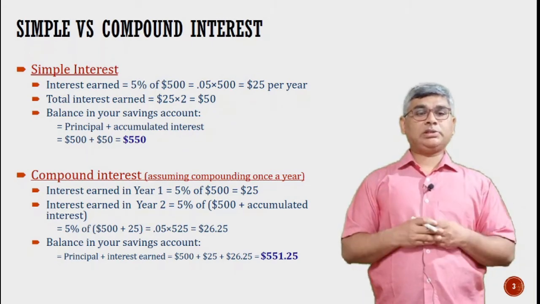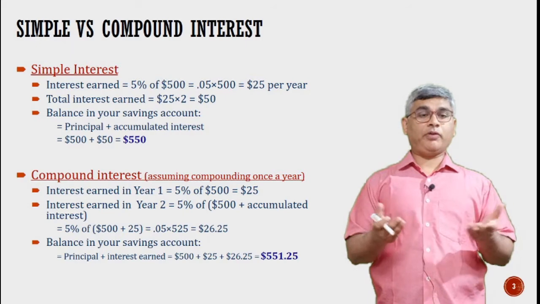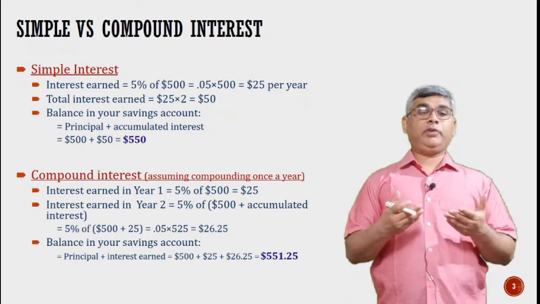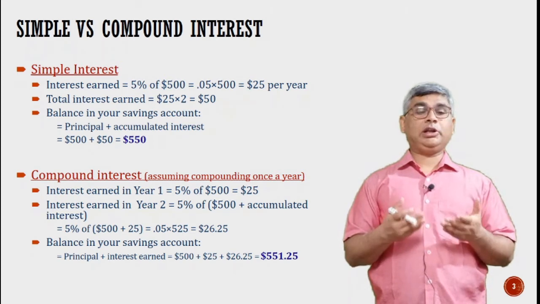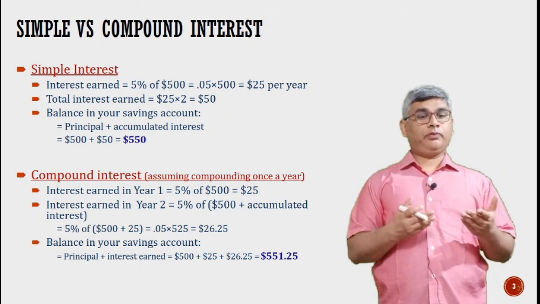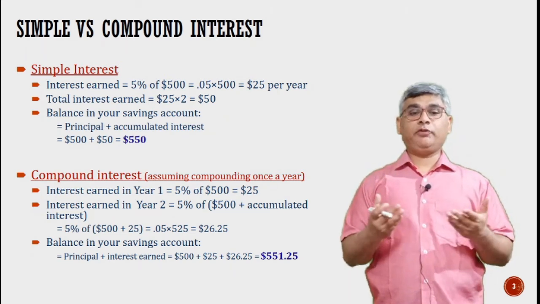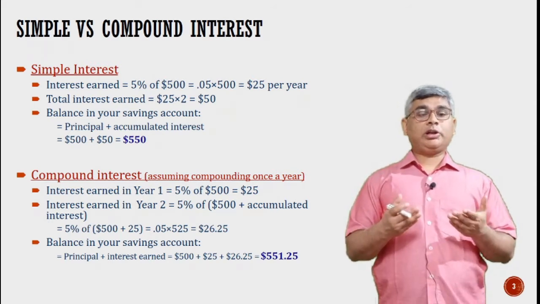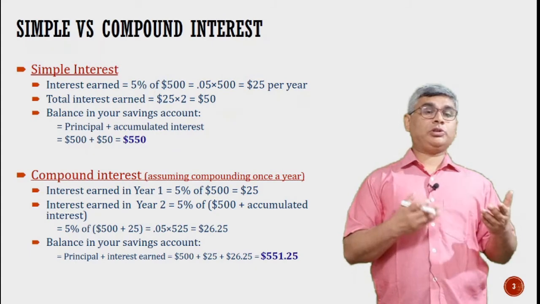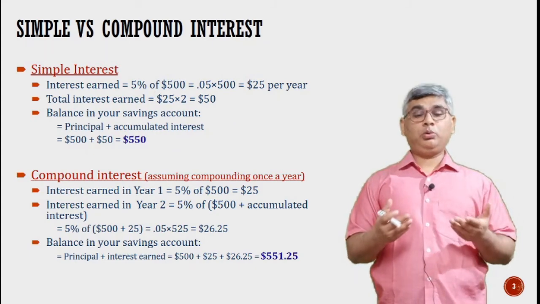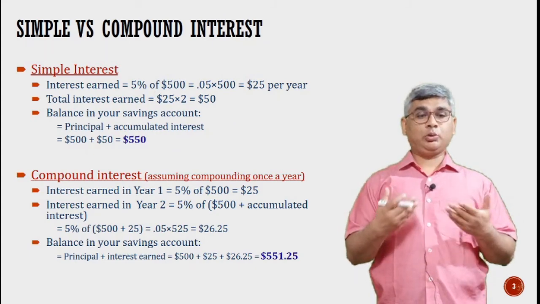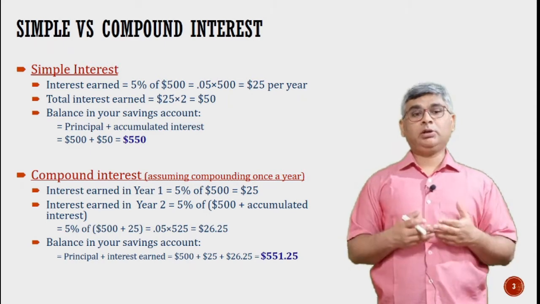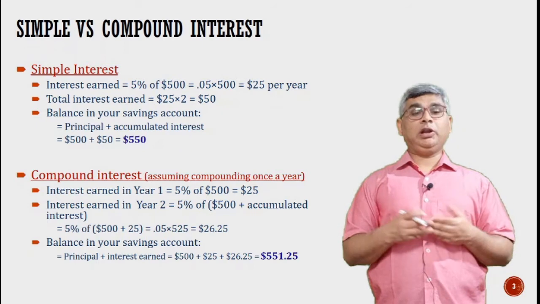Just to revise simple interest: if the interest rate is 5% and I invest 500 rupees, then the interest earned is 5% of 500, that is 25 per year. The total interest earned over 2 years is 25 into 2, and what we get back after 2 years is 500 plus 25 plus 25, that is 550. So this is simple interest.